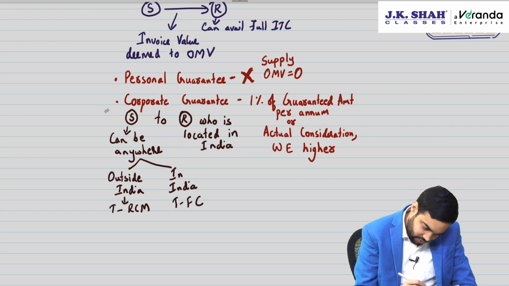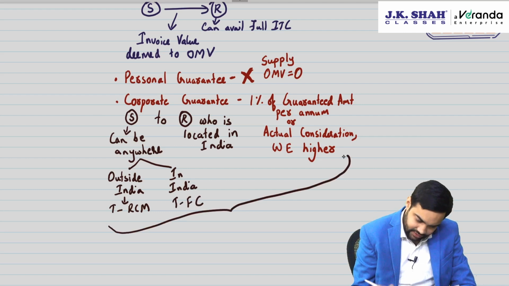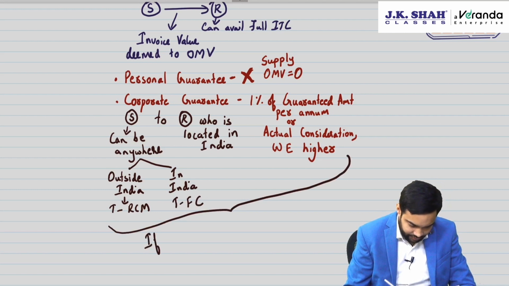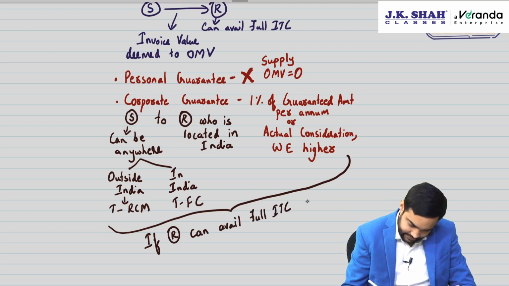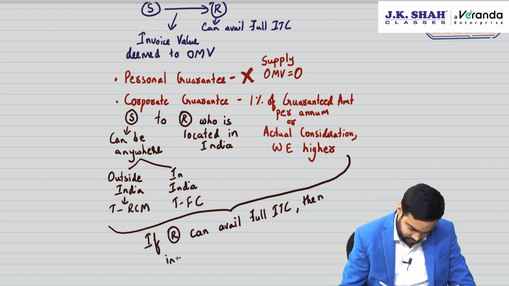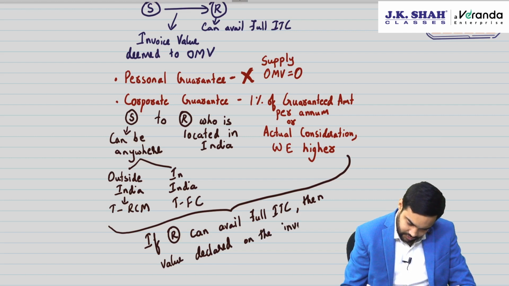Plus, for this valuation, government has said if recipient can avail full ITC, then invoice value, or I'll just write, value declared on the invoice, will be accepted.